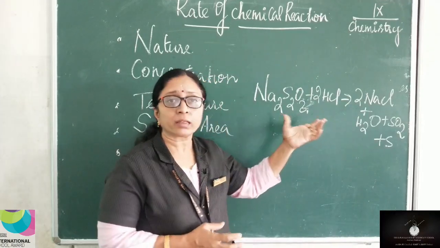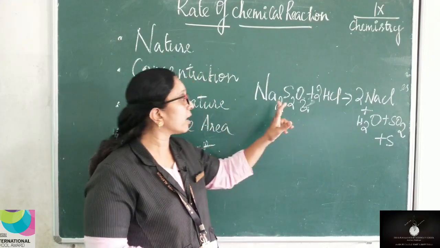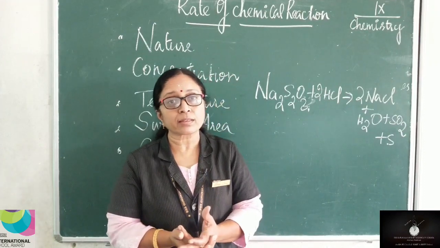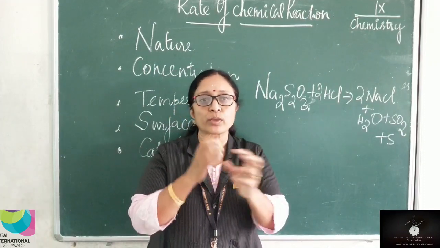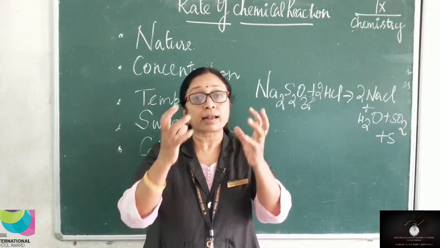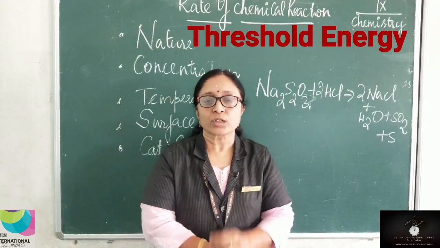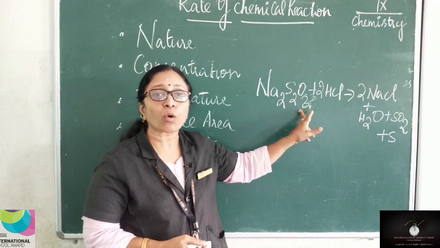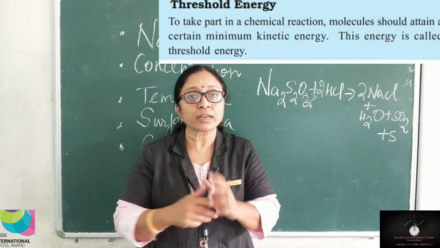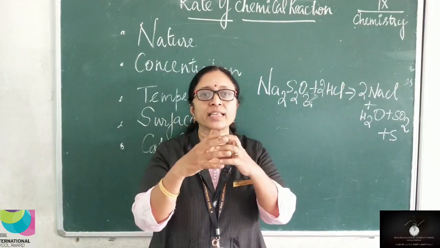How can you improve the rate of this chemical reaction? Just by heating the test tube which contains sodium thiosulfate and hydrochloric acid. When you heat, what happens? All the molecules which take part in chemical reactions have to possess a particular amount of kinetic energy, and this energy we call threshold energy. So what happens? The threshold energy of all the atoms gets increased. So if threshold energy increases, what happens? The atoms collide with each other.